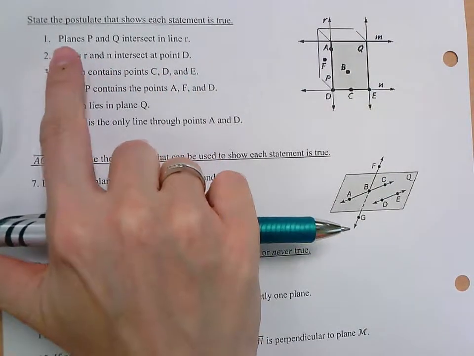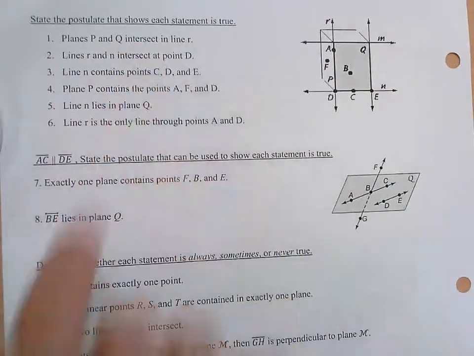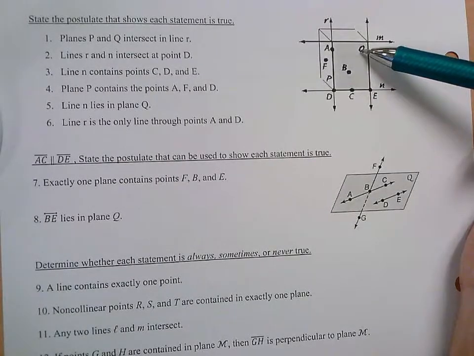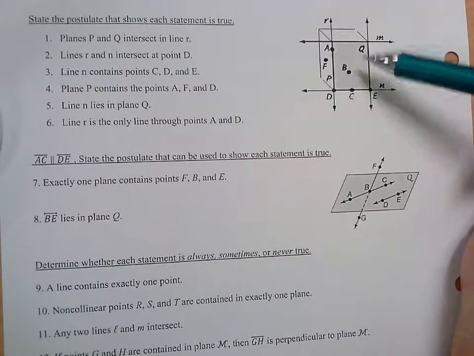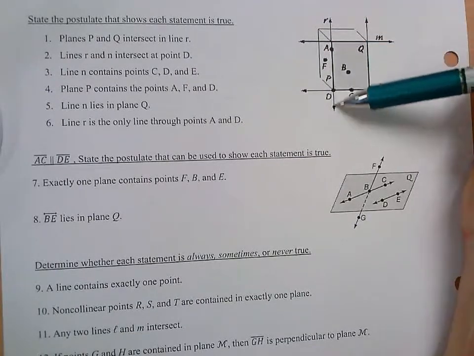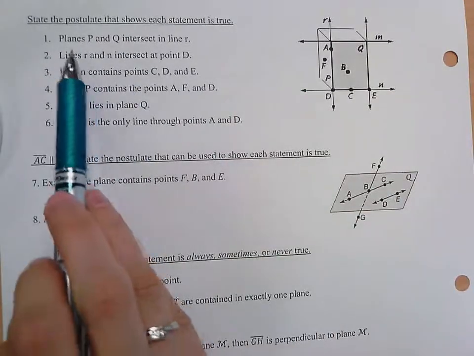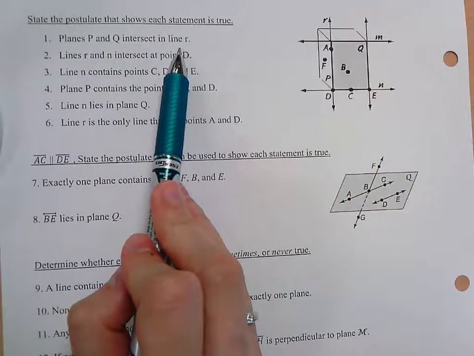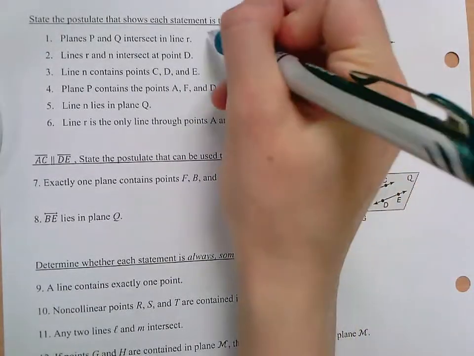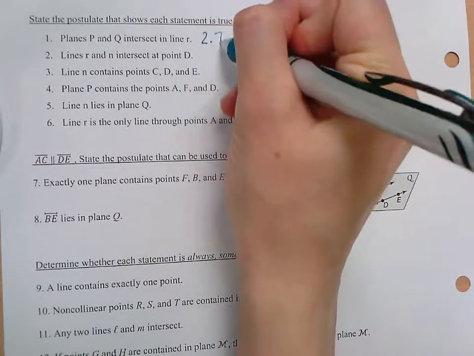So 1 says planes P and Q intersect in line R. So you could look at this, plane Q is this front face, plane P is this side face, and then we can see line R is where they intersect. So which numbered postulate says that planes intersect in a line, okay? 2.7, okay, that's all these are asking you to do.